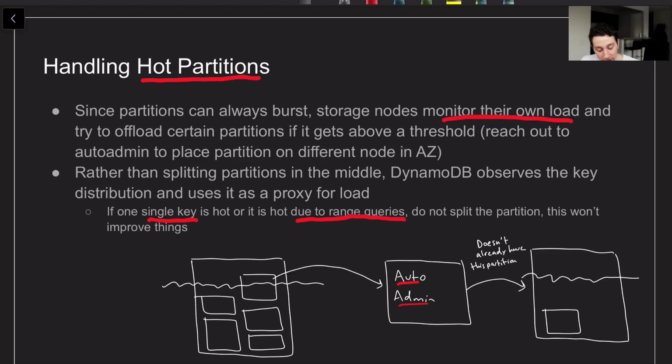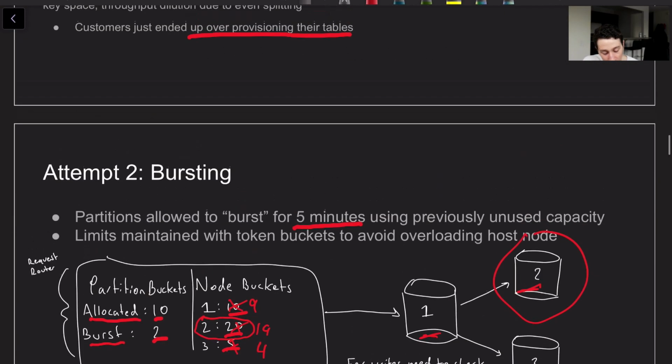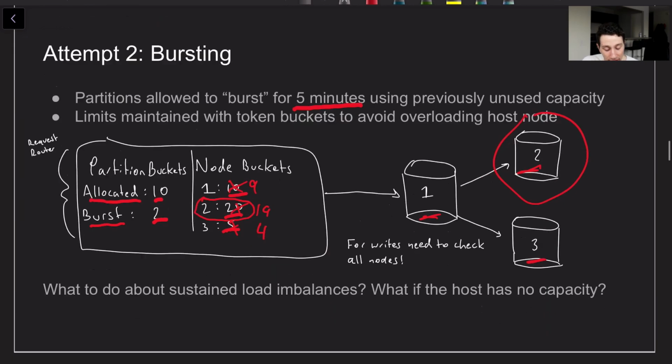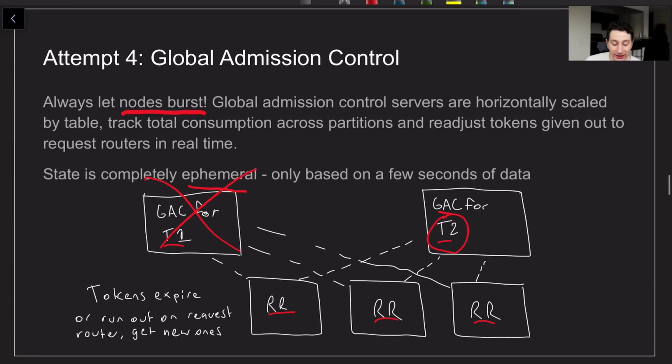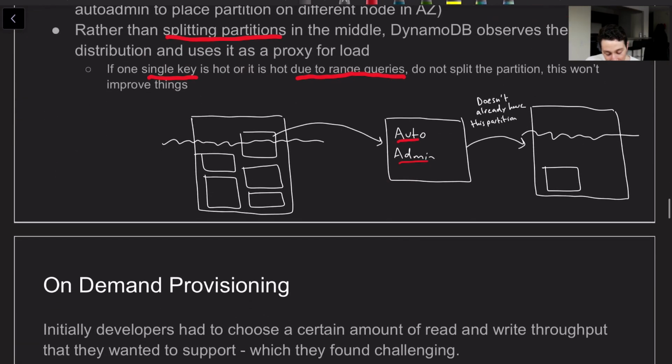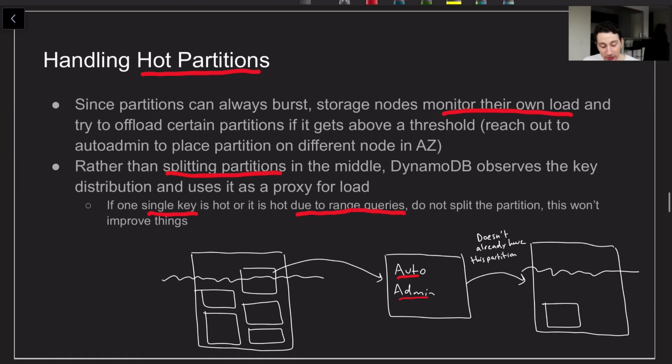Another thing to note here is that they try to be a little more intelligent about how they do partition splitting. Keep in mind, one of the problems we saw in the past was this idea of load dilution, right? So you have 900 and now we get 550 and 550, but the hot keys in that partition are getting less load to themselves. The idea here is that we can split partitions more intelligently, such that you have even load per split as opposed to even provisioned throughput but uneven load. So that would be a problem.